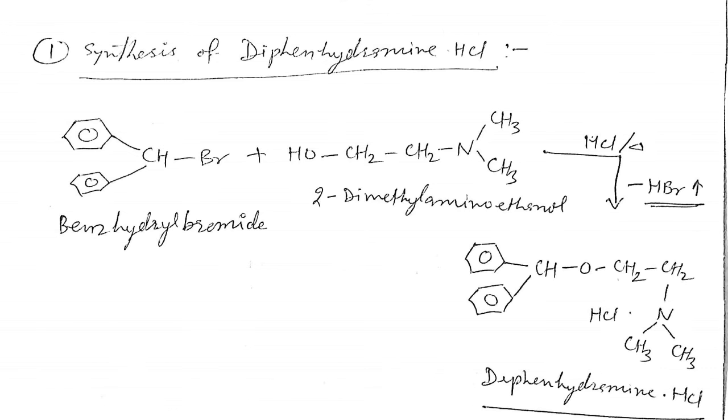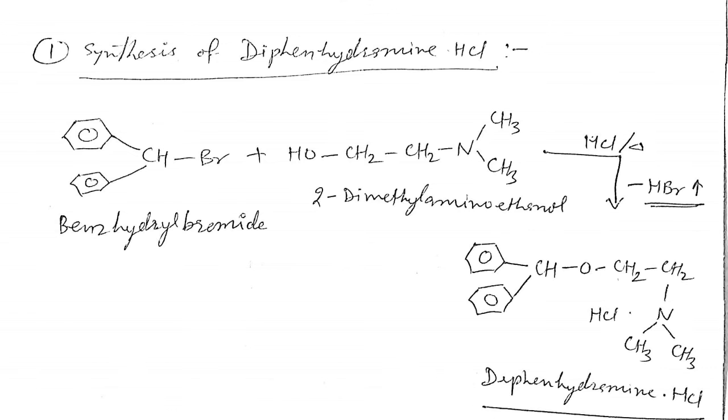Now the structure of diphenhydramine: on the oxygen there is a benzhydryl group. The benzhydryl group has two phenyl groups and one CH group joined together.